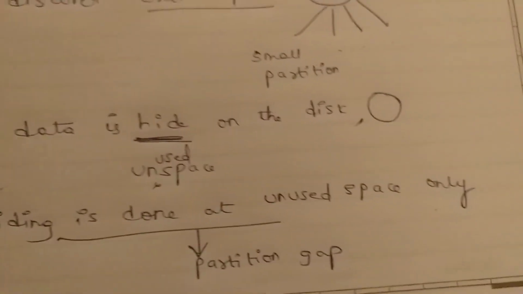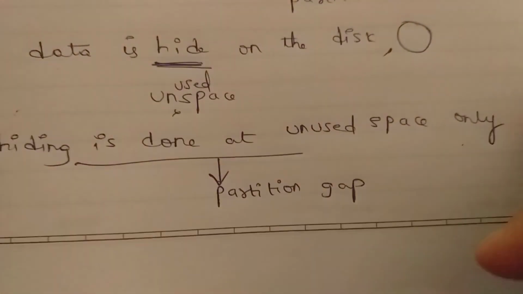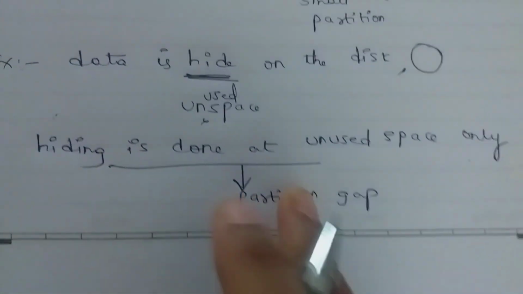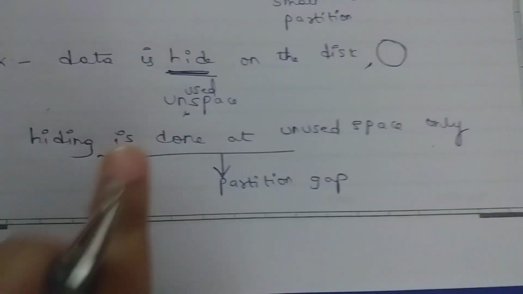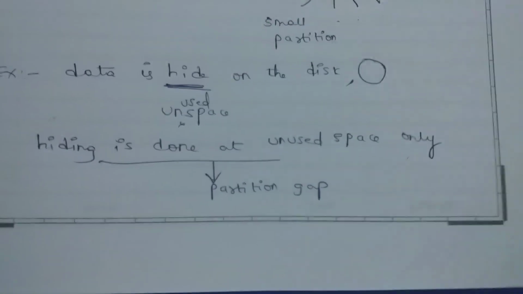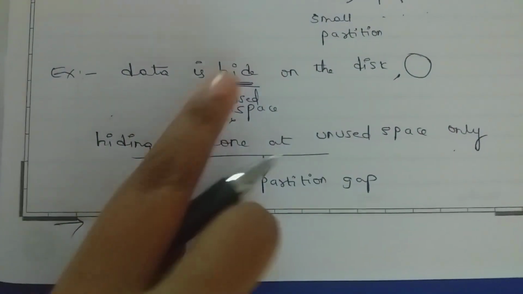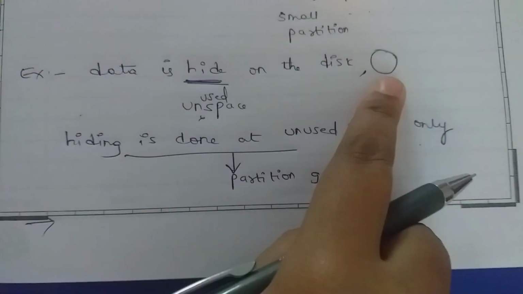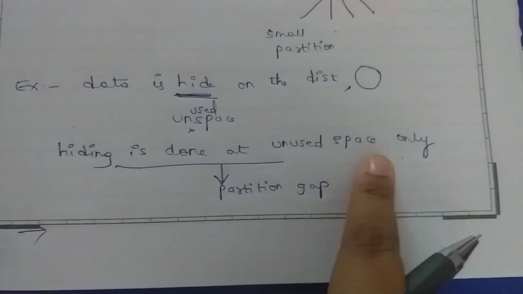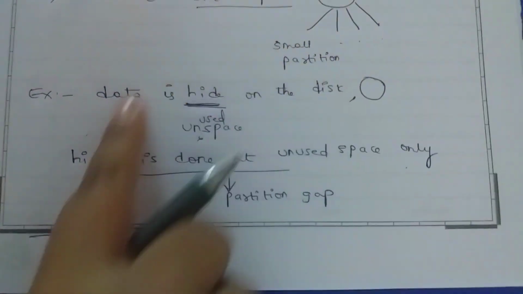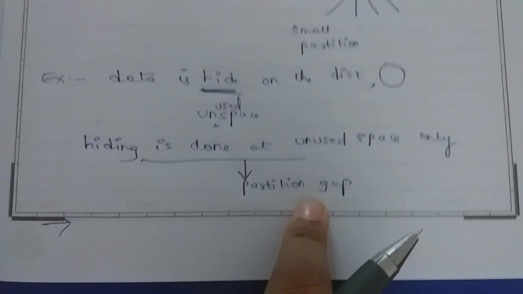And one last point: hiding the data on a particular disk means it is removed from the OS. For example, data is hidden on the particular disk, and the hiding is done at unused space only. That whole concept is called a partition gap.